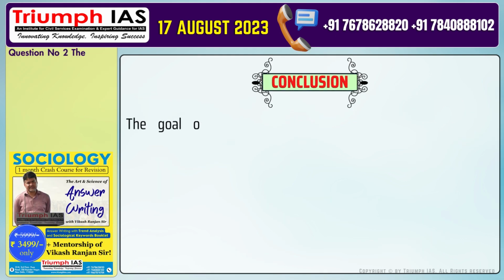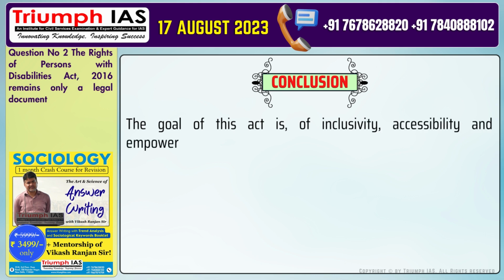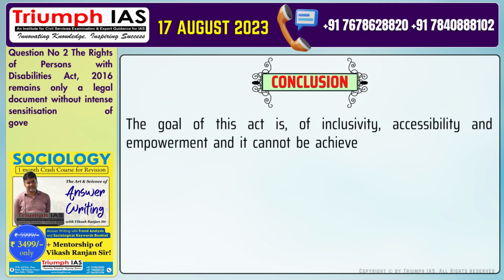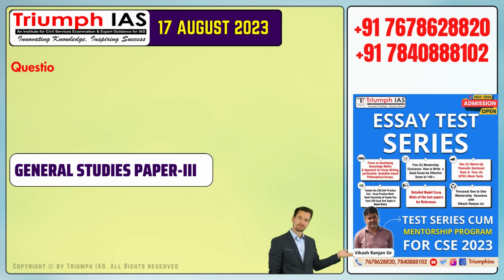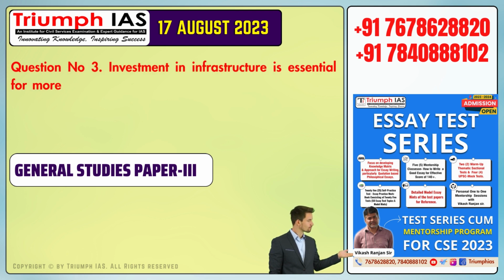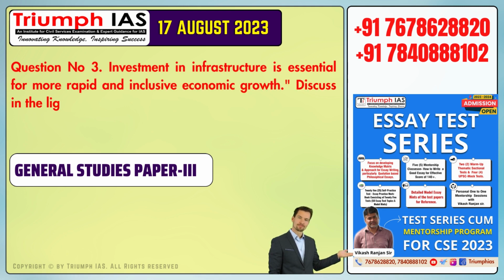The conclusion of the answer is: the goal of this Act is inclusivity, accessibility and empowerment, and it cannot be achieved without sensitization, awareness and political inclusion. Question number 3. Investment in infrastructure is essential for more rapid and inclusive economic growth. Discuss in the light of India's experience.